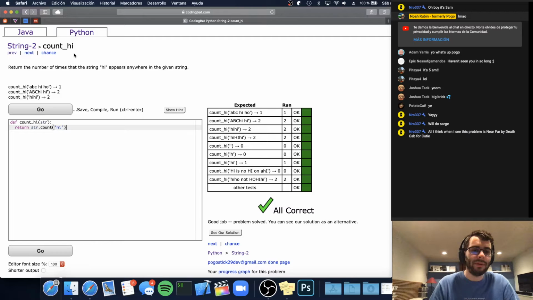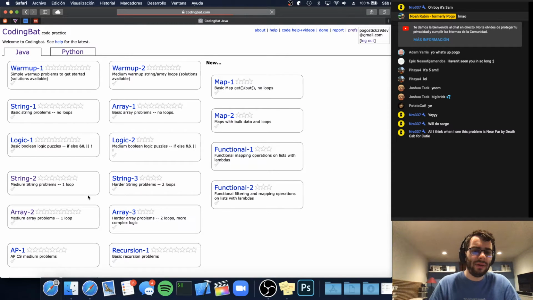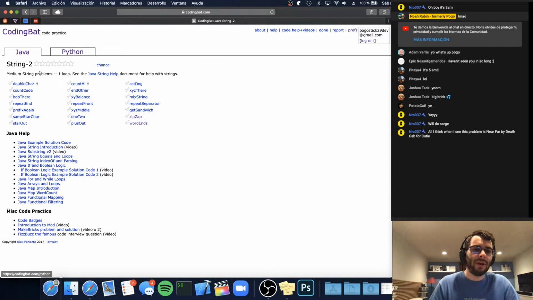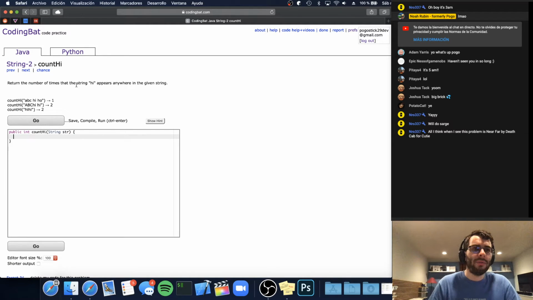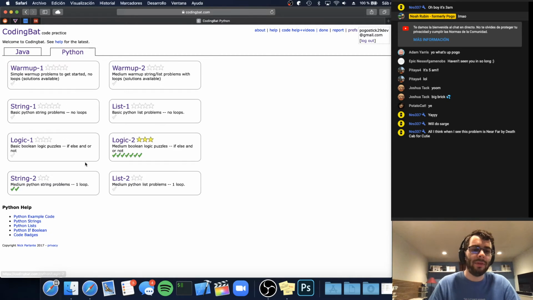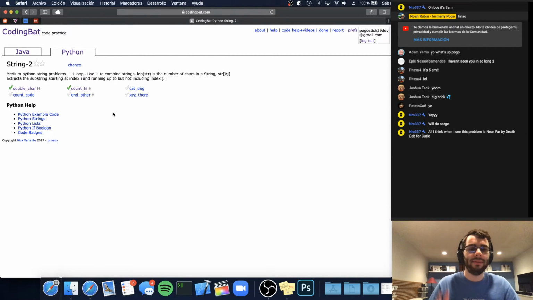I think CodingBat had Java for a long time before they had Python. And I guess it's probably harder to do this in Java, so they just copied it over to Python. It turned out to be easy. It's okay.